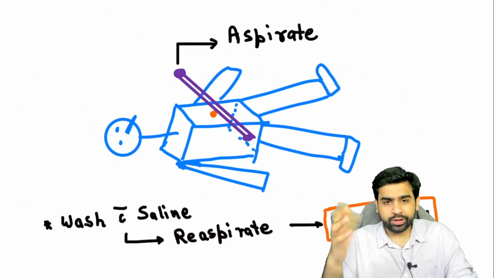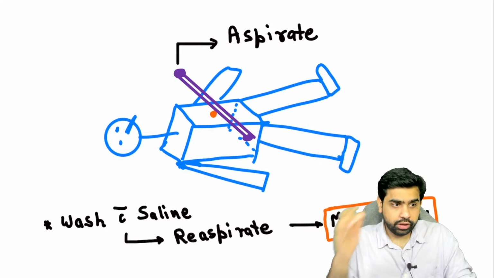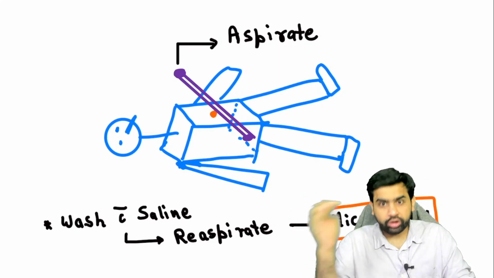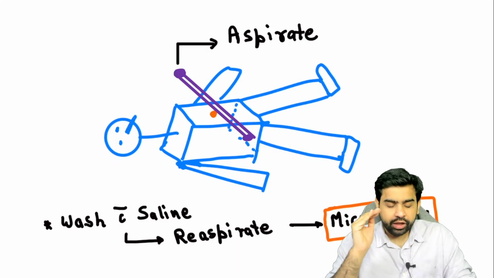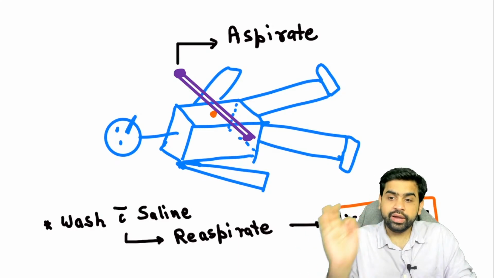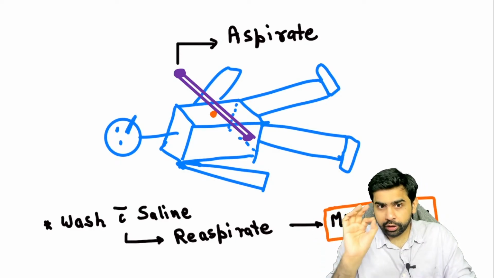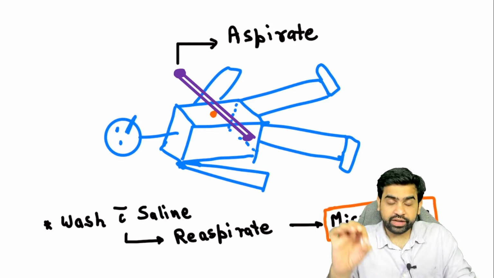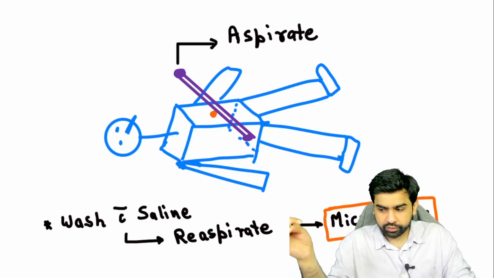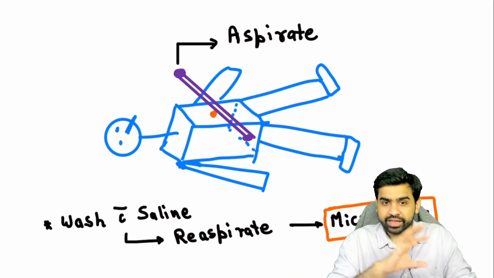Now there's also something which is called a diagnostic peritoneal lavage. Let's not go into the details of it. This was done quite a lot earlier, and in today's time it is done very, very rarely. The purpose was to look for intraperitoneal fluid collection. You put a catheter through the infraumbilical region and direct it towards the pelvic cavity. Then you put in 1 liter of saline, keep it there, and after some period of time, you aspirate 300 ml of it.